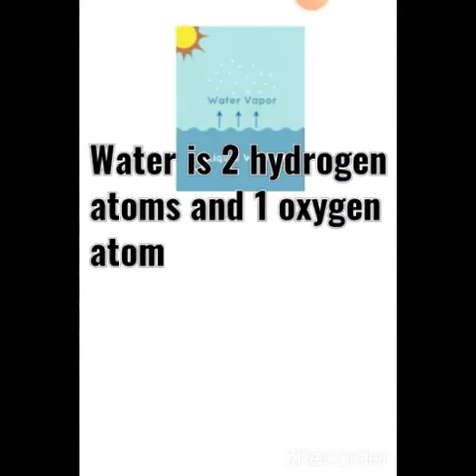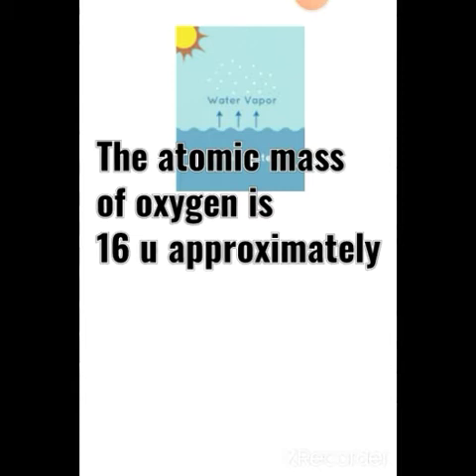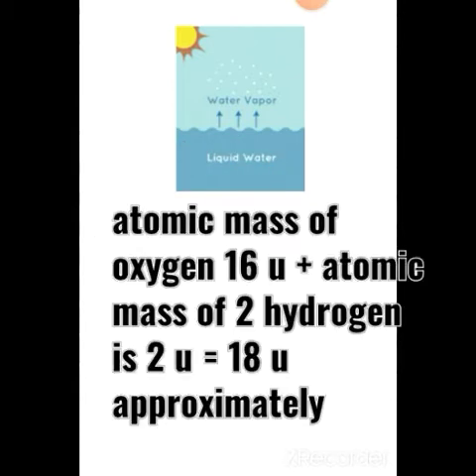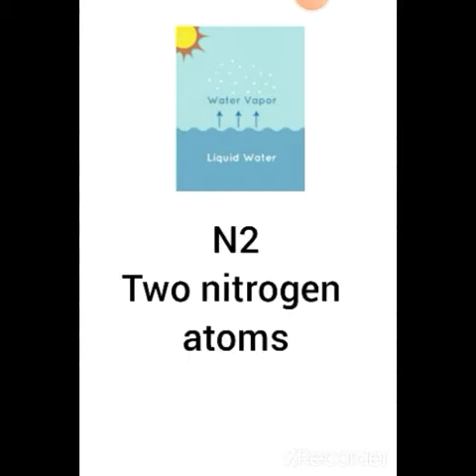Water is 2 hydrogen atoms and 1 oxygen atom. The atomic mass of oxygen is approximately 16 units. That totals approximately 18 units. The main constituent of the atmosphere is molecular nitrogen, in other words, 2 nitrogen atoms.